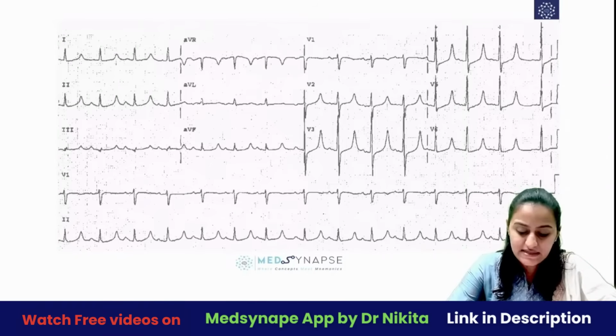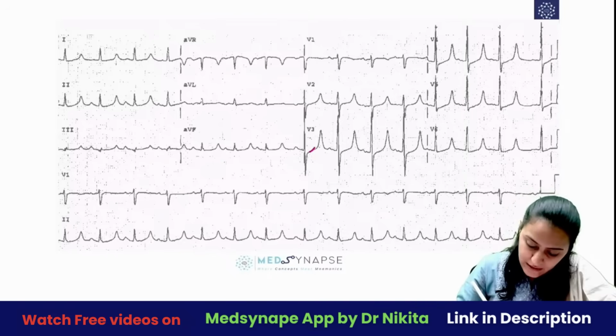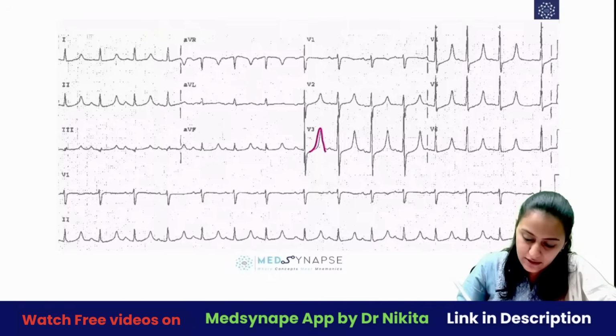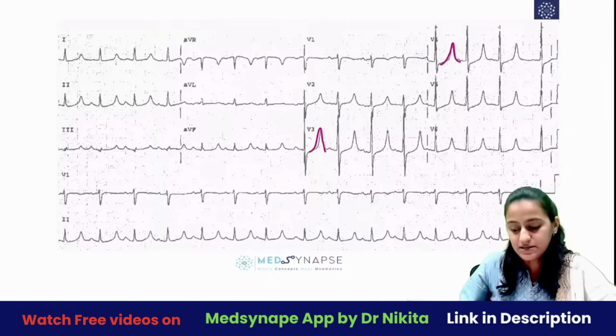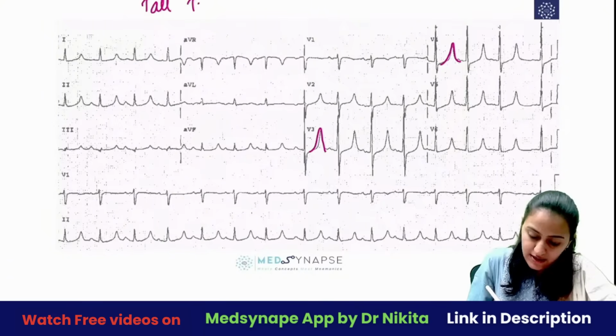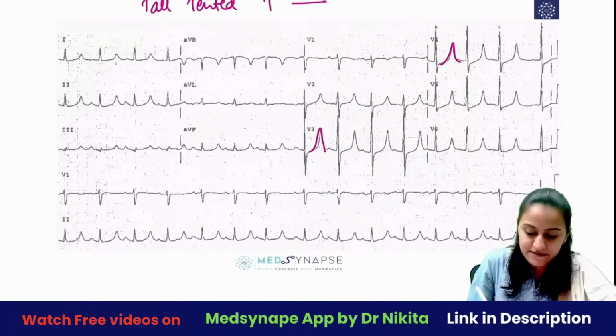And what do you see here? What do you see in this ECG? What electrolyte abnormality? Look at the T waves here. What are the T waves looking like? Tall, tented T waves. Okay.